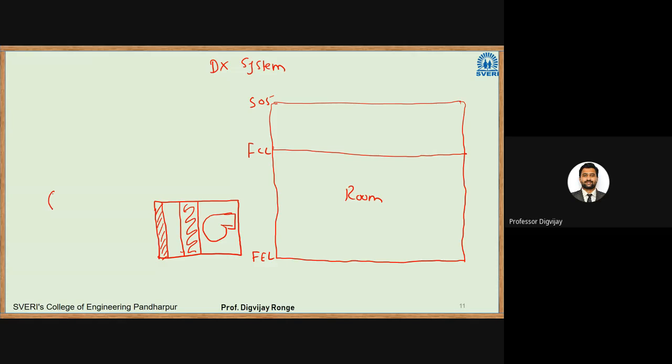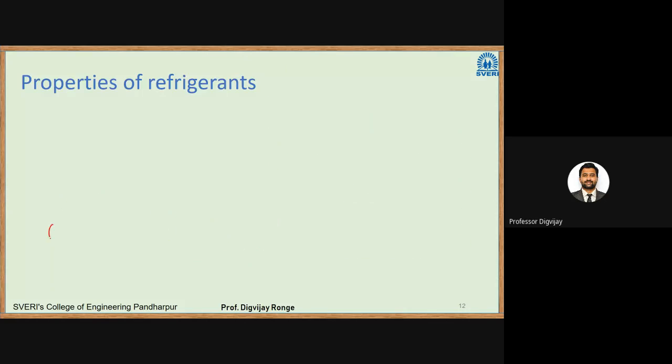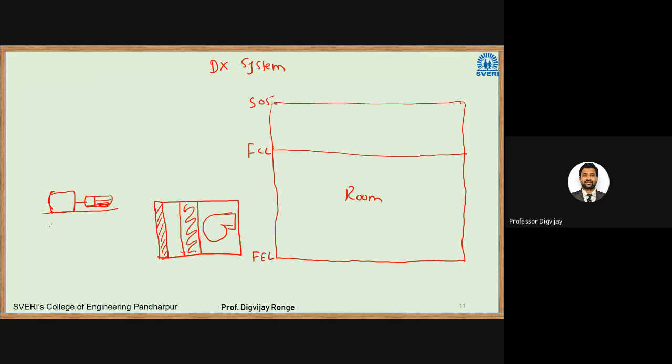So we'll have a compressor, which is driven by some motor. Okay. With this compressor, there will be a condenser.